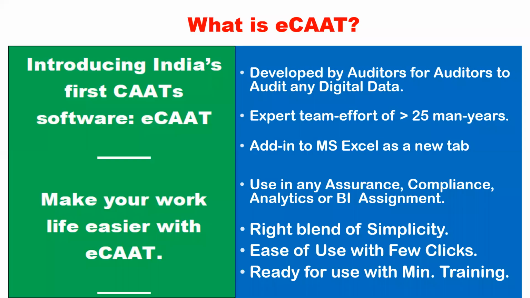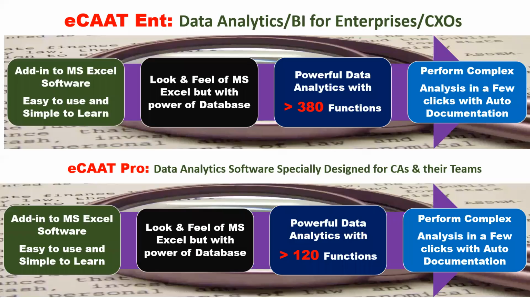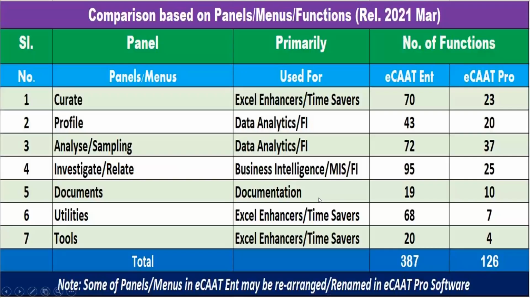Now let's see, we are going to use a software called ECAT, and this is what ECAT is all about. I'm not going to spend much time on this, just to give you a quick synopsis that this is a software which has been developed with a man effort of more than 25 years. There are two versions of ECAT. One is ECAT Enterprise, which has more than 380 functions, designed for the enterprise or the CXOs. Even CSs can use it. And the ECAT Pro, which is a smaller version of ECAT Enterprise, is specially designed for CAs and their team. It has more than 120 functions.